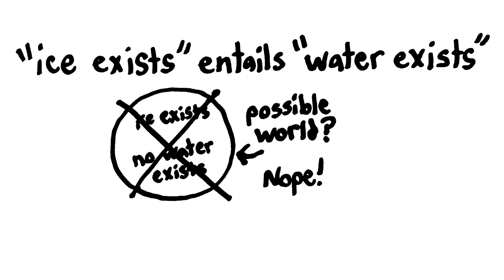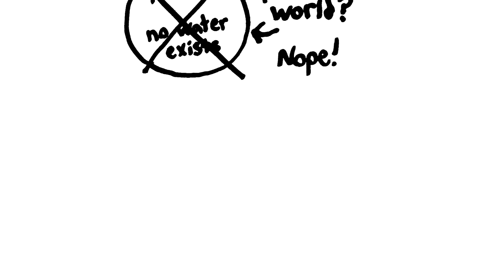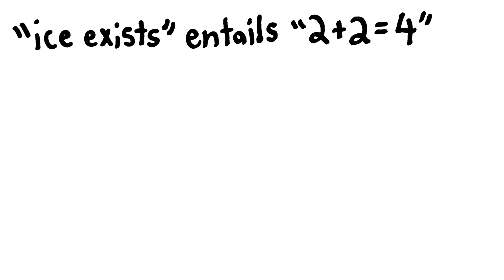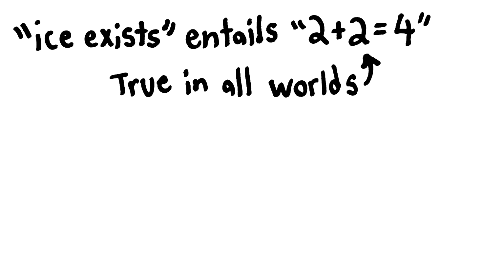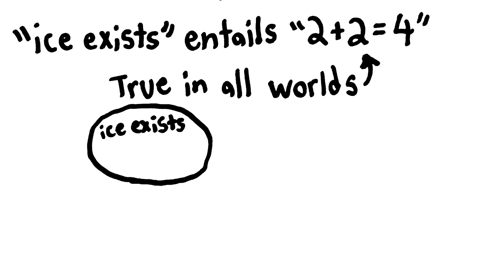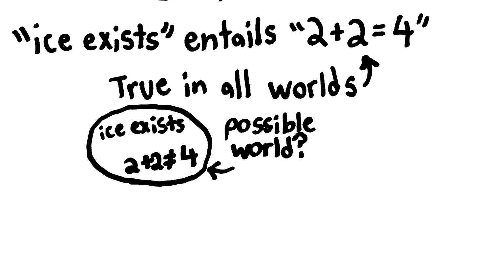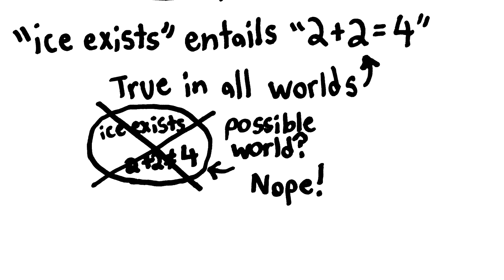Now, here's a super important note. Entailment doesn't mean that there has to be any sort of logical connection between these two propositions. For example, ice exists entails 2 plus 2 equals 4. Why? Well, 2 plus 2 equals 4 in all possible worlds. So every possible world that contains ice exists also contains 2 plus 2 equals 4 automatically. Again, that could be rephrased as saying that there is no possible world where ice exists and 2 plus 2 isn't 4.